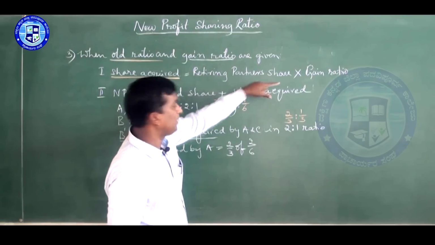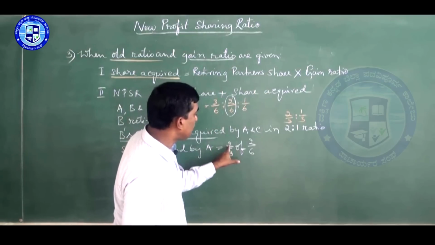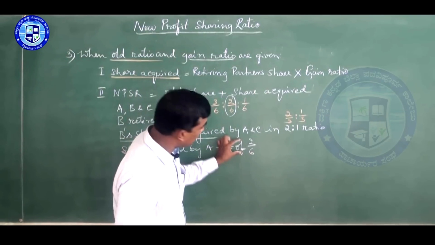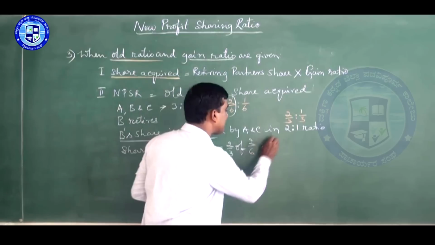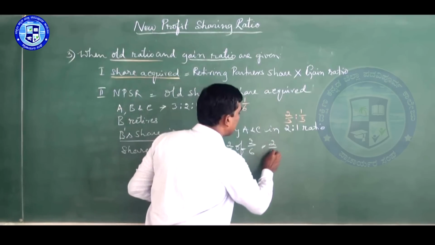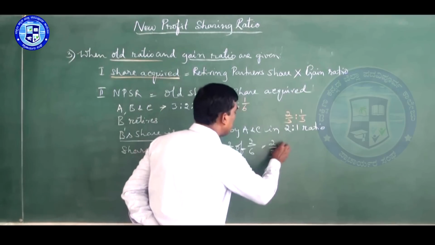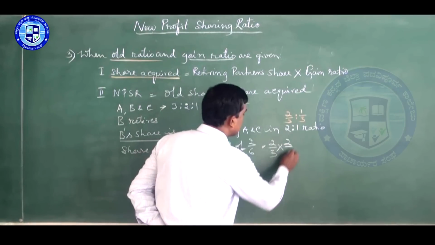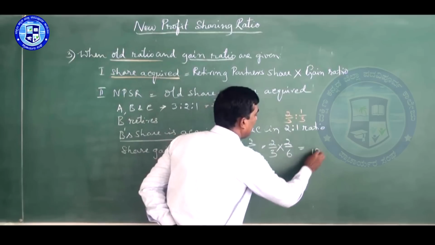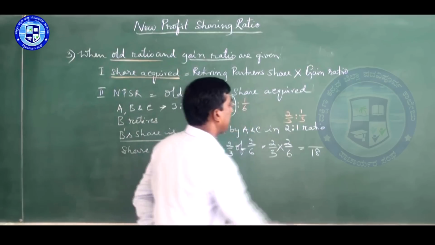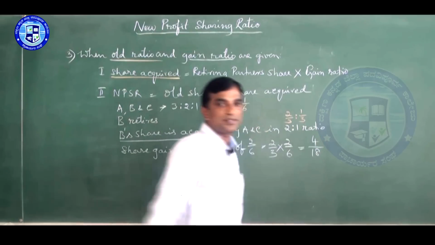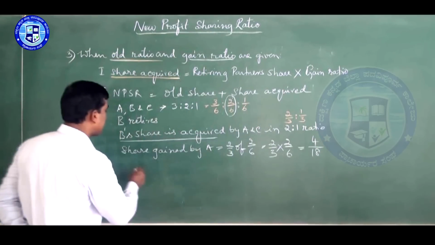Retiring partner's share into gain ratio. Gain ratio is here 2/3 of 2/6. This is easy. "Of" means multiplication, like 50% off, I said in the previous class. 2/3 into 2/6, so it is 4/18. 6 3s are 18, 2 2s are 4.